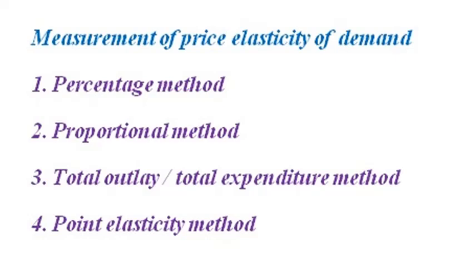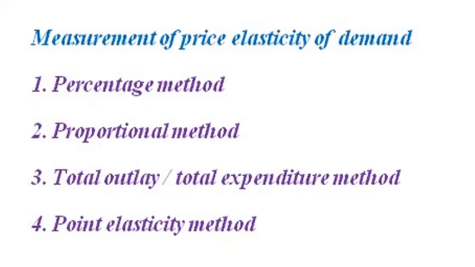And the next one, measurement of price elasticity of demand. First one is the percentage method. Under this method, elasticity of demand is measured as the percentage change in the quantity divided by the percentage change in the price of the commodity. Point ED is equal to delta Q by delta P into P1 by Q1. Arc ED is equal to delta Q by delta P into (P1 plus P2) by (Q1 plus Q2).